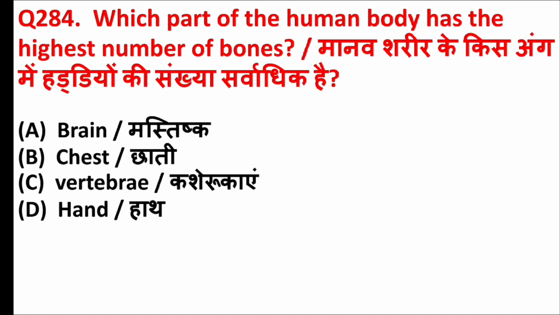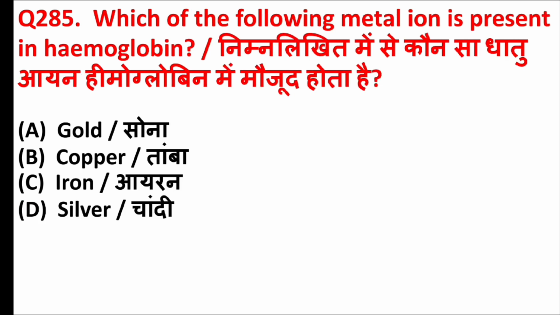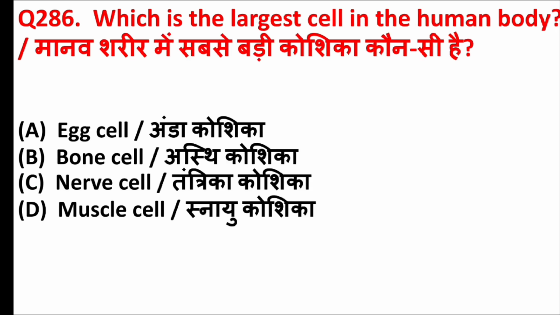Which part of the human body has the highest number of bones? Answer is option D, hand. Which of the following metal ions is present in hemoglobin? Answer is option C, iron. Which is the largest cell in the human body? Answer is option A, egg cell.